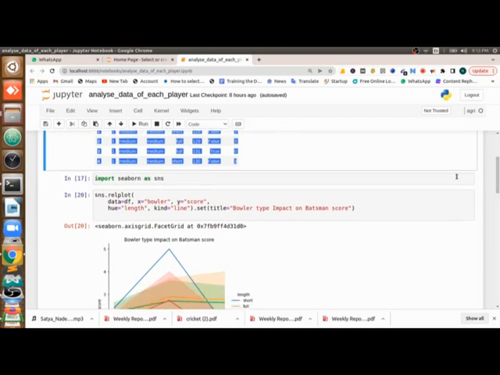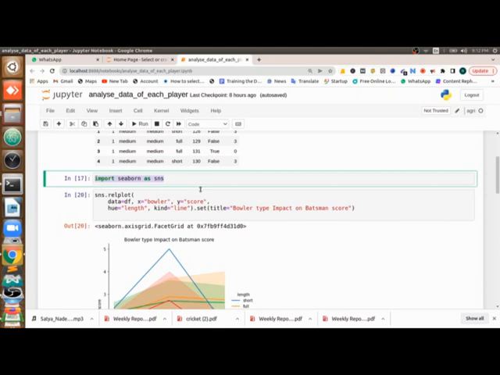Once we are done with it, I am using the simple Seaborn library to plot the graphs, because we need graphical analysis that will be very catchy. Even if I show this graph to a 5th standard or 6th standard student, he should understand it. He should understand what that graph is saying to him. That was our intention.